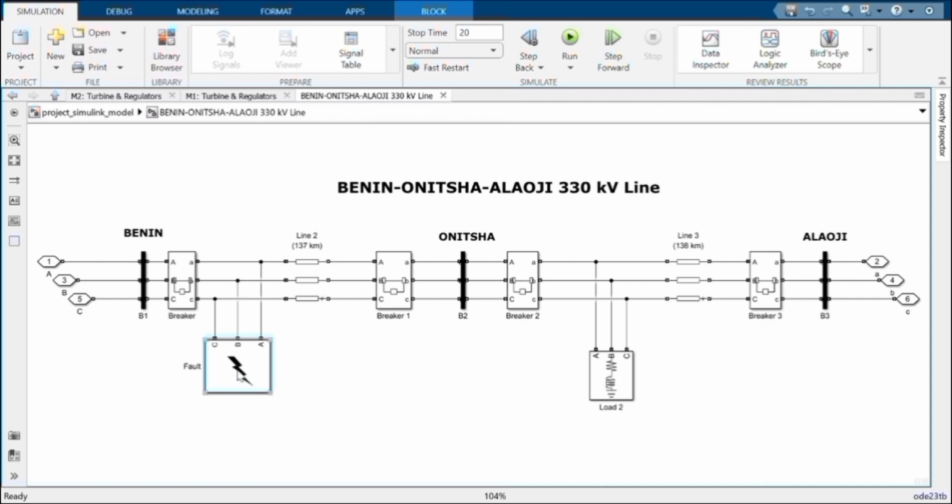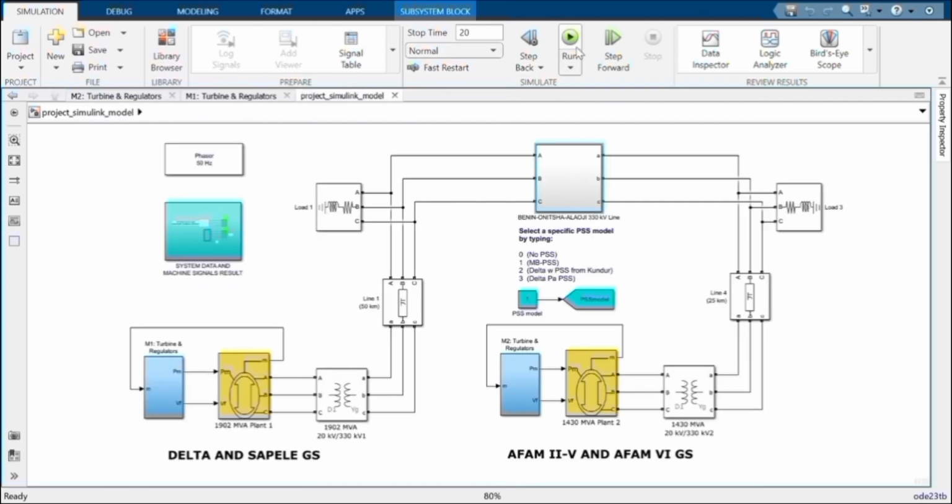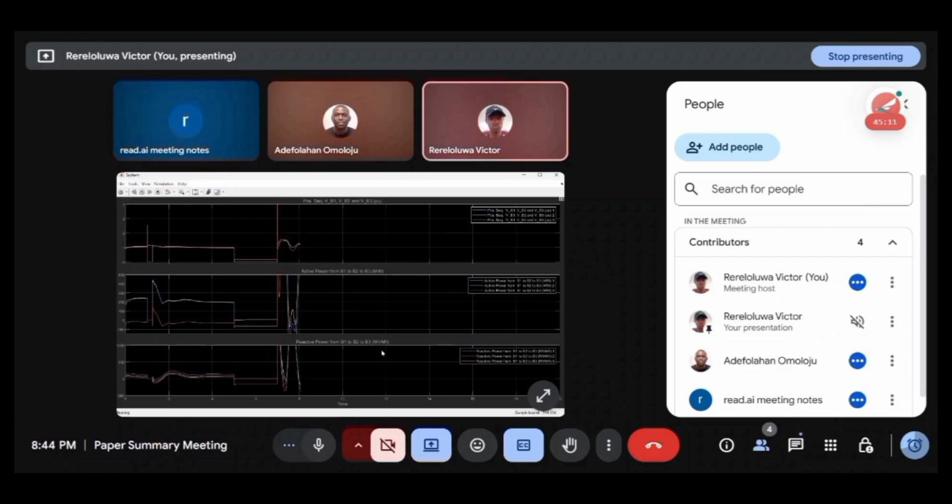Now when we want to run the three-phase to ground fault, we choose all of this and run it over 20 seconds, and then we have the following: three-phase to ground.